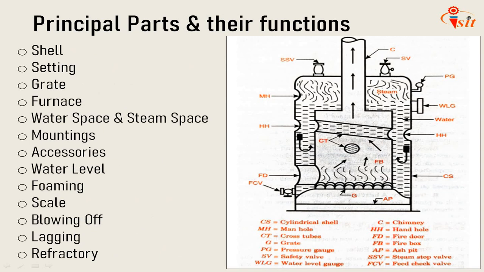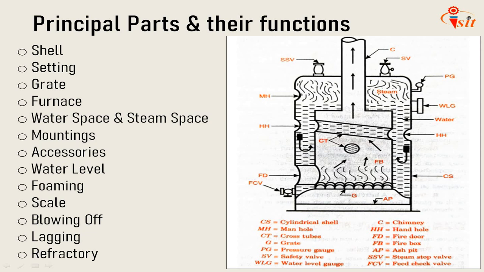Next slide is about the principal parts and their functions. Here the typical figure is shown of a fire tube boiler. It is called a simple vertical boiler. We will describe the principal parts and their functions of a particular boiler.